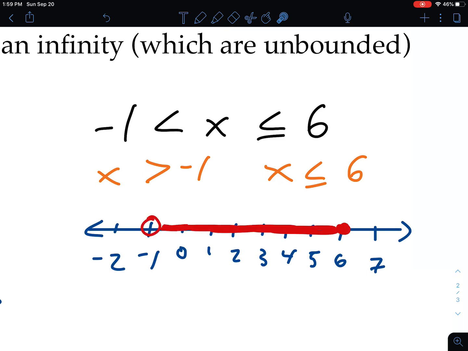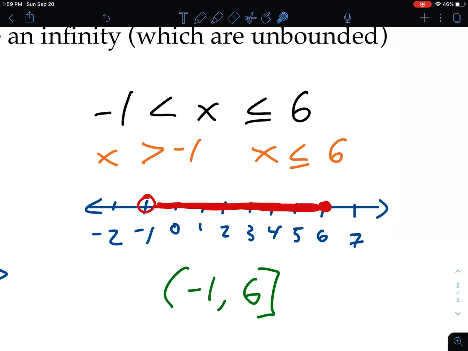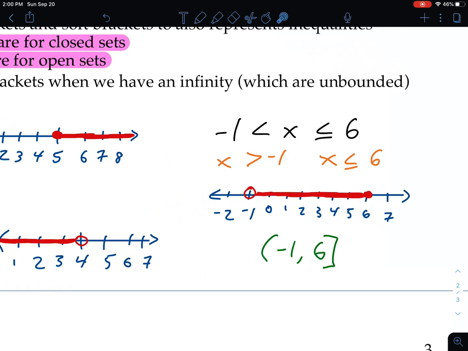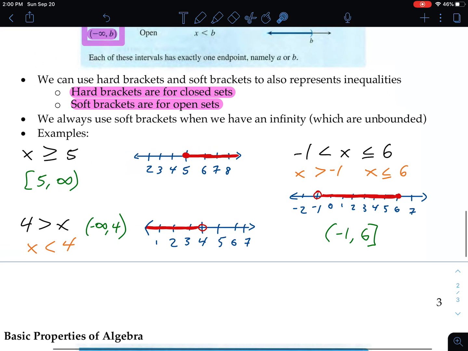So there's our shading. Hard bracket on the 6, colored in circle. Soft bracket on the -1, open circle, and here's our interval notation. The order does matter. You want it to match the number line. So -1 is more to the left than 6. That's how you write it in interval notation. Hard bracket on the 6, colored in circle on the 6, and it's including. Soft bracket on the -1, it's an open circle on the -1 because it's not including the endpoint. Okay, so those are our 3 examples. You have some classwork to do. Good luck.